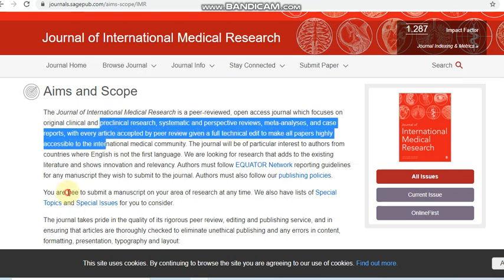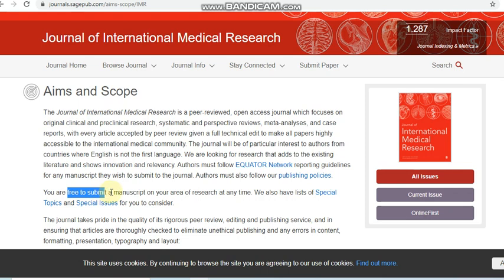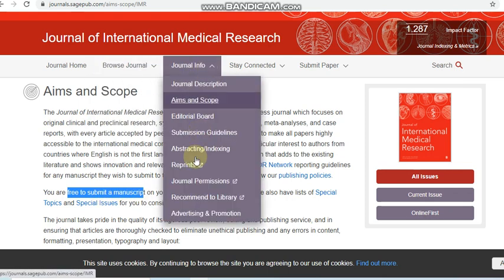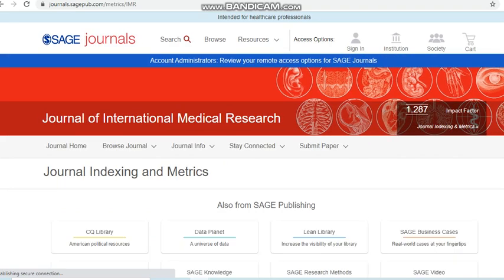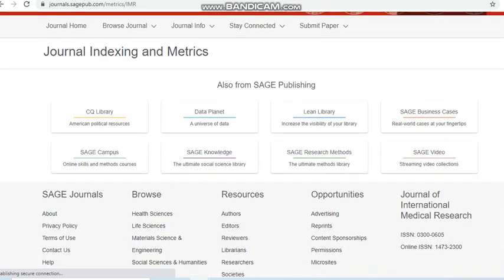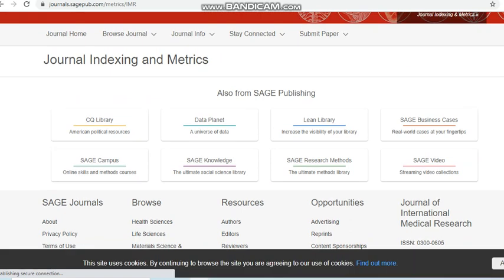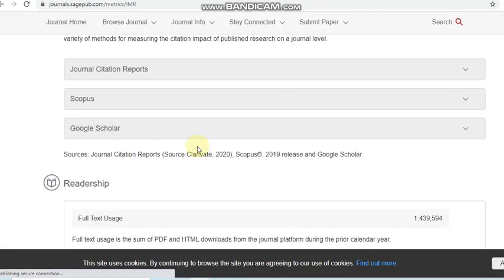And this journal is also a free journal. You can see it is free to submit a manuscript at any time. Next, we can see the indexing. This journal is also indexed in Scopus and also in some other indexing. So here you can see the indexing: it is indexed in Scopus and also in Google Scholar.